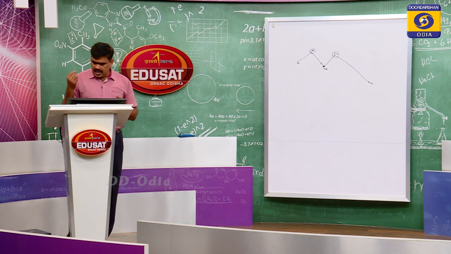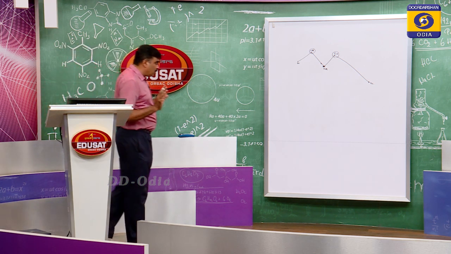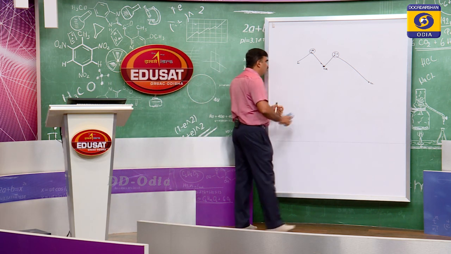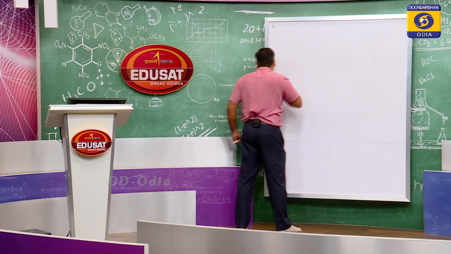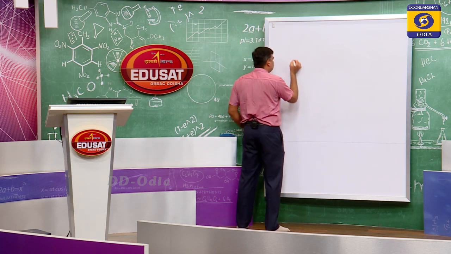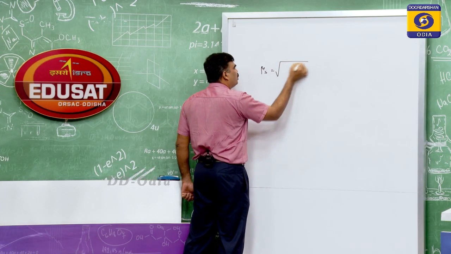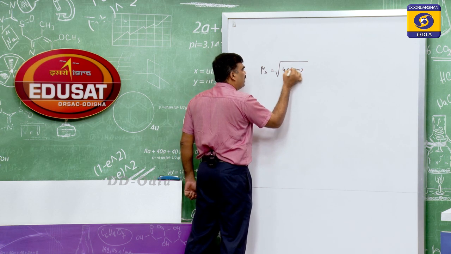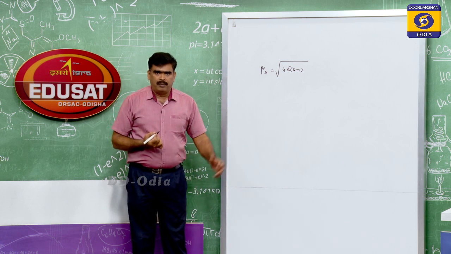And there is a formula, called the spin only magnetic moment for 3d elements. The spin only magnetic moment, mu s, is equal to the square root of 4S(S+1), where S is the total spin quantum number.